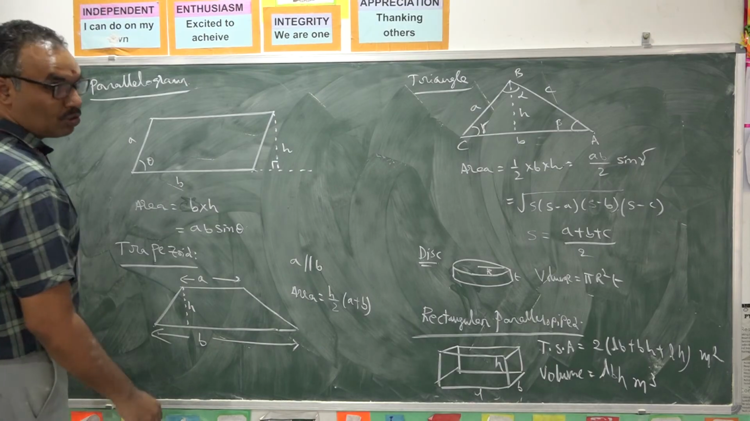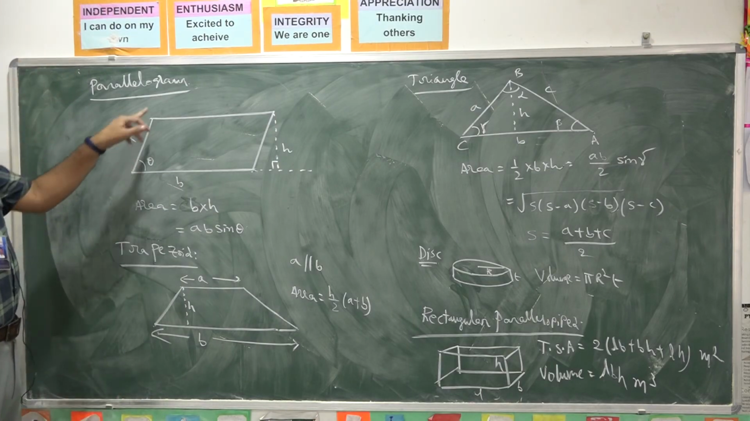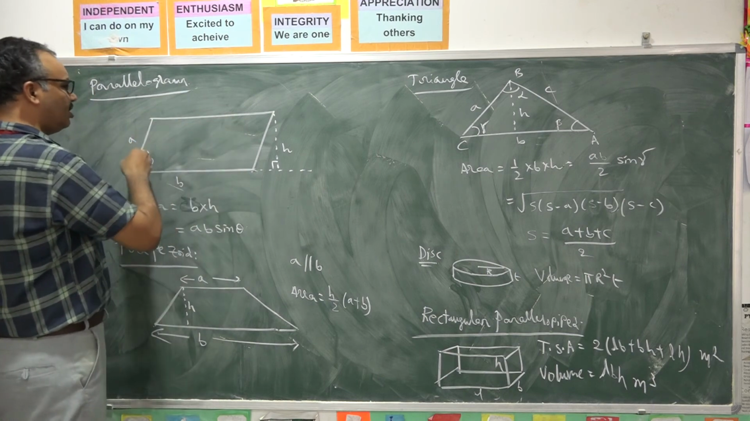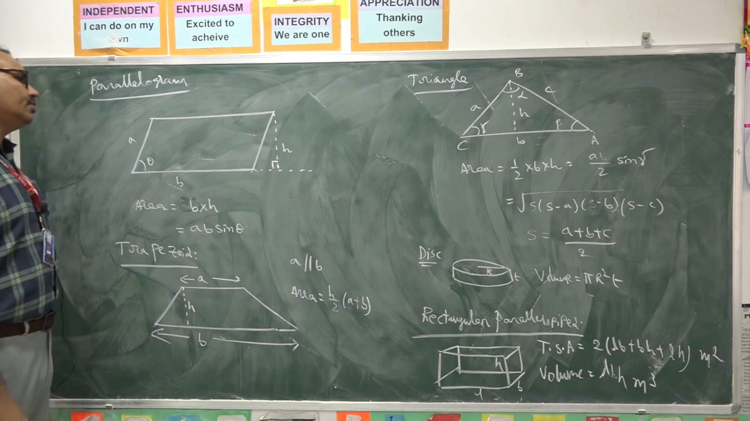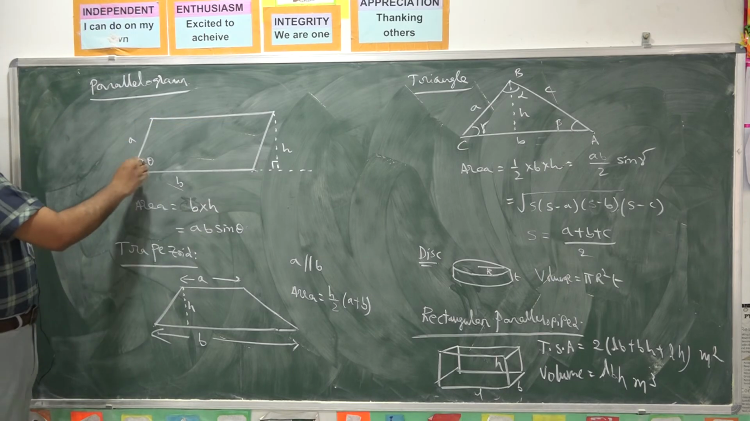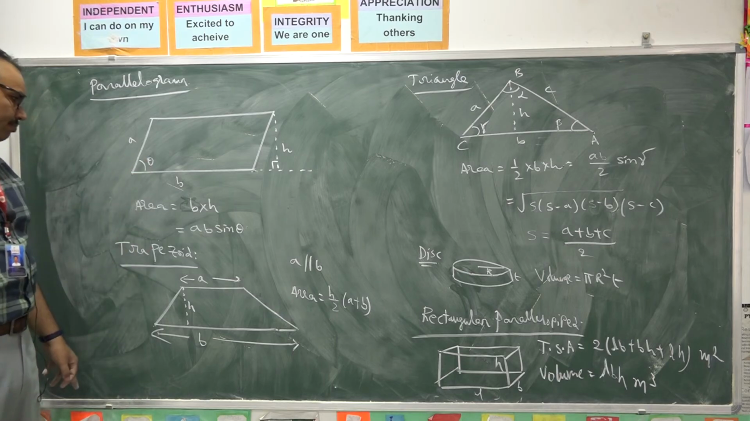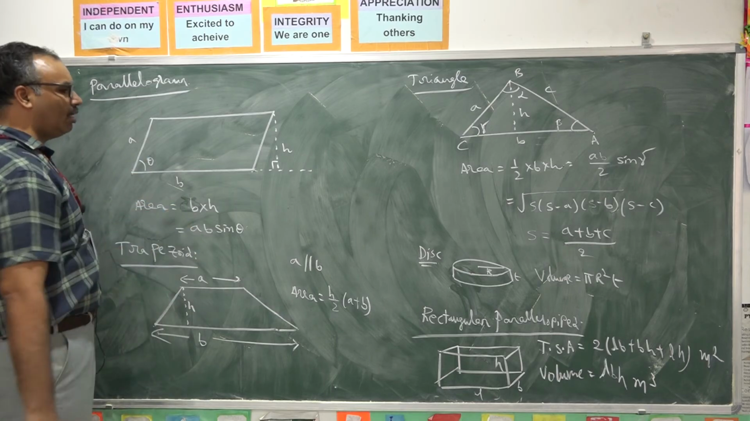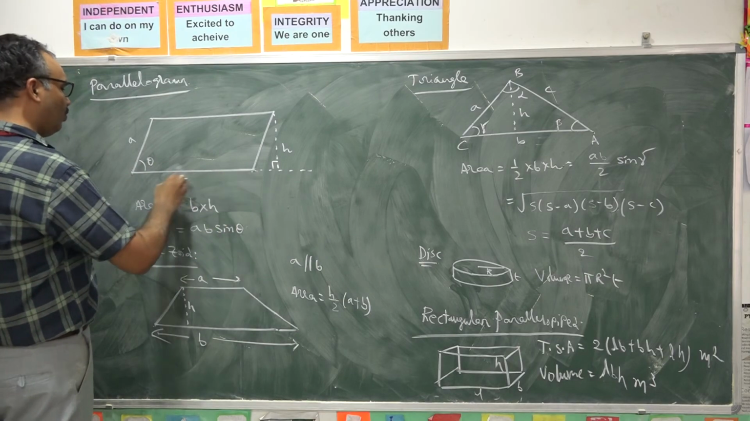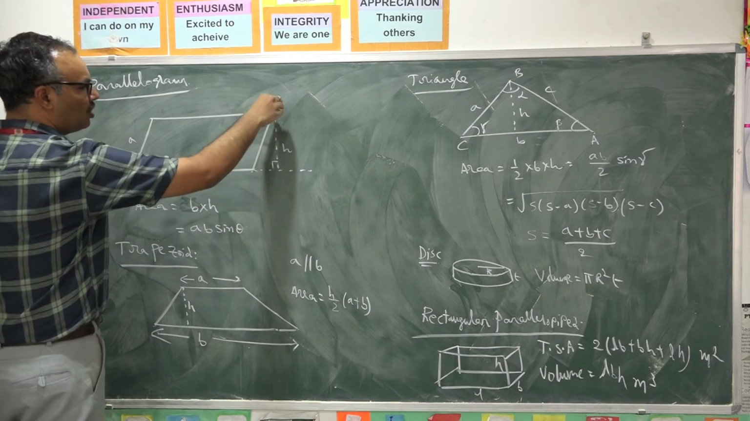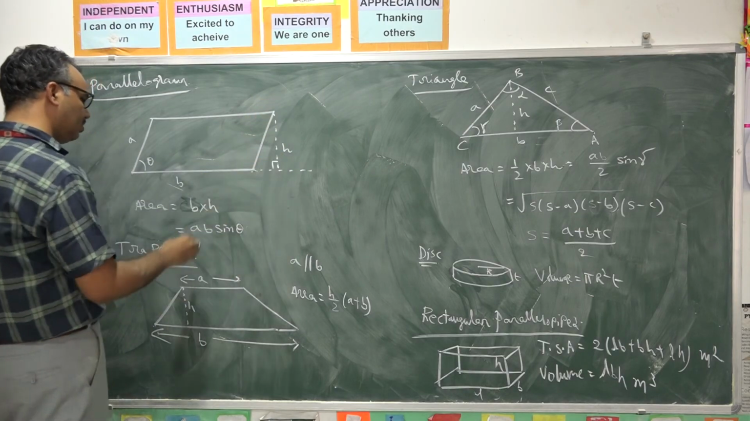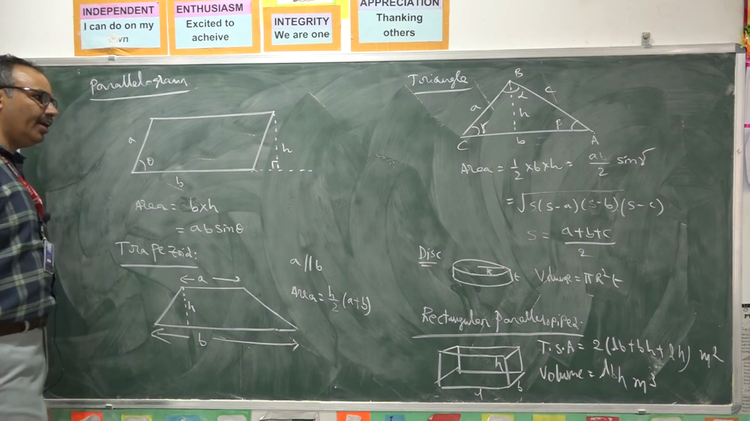If you observe some more shapes, this shape is called parallelogram. These two sides are parallel to each other, these two sides are parallel to each other. Such an arrangement of four sides is called parallelogram. Theta is the angle between the two sides. If you want area of this parallelogram, you should take base into height. Base length is B. Height, if you want to calculate, you should extend this and draw a perpendicular onto the extended side. This will give the height. So base into height will give the area.